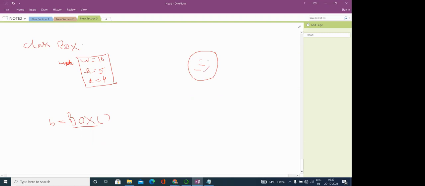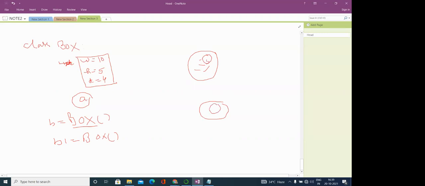Now suppose we have something called an instance variable, say a. What is the specialty of an instance variable? If we create one more object, b1 equal to Box, then this instance variable a has one copy over here and another copy over here.